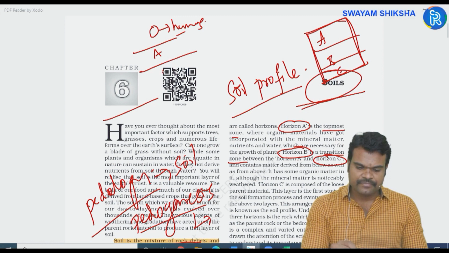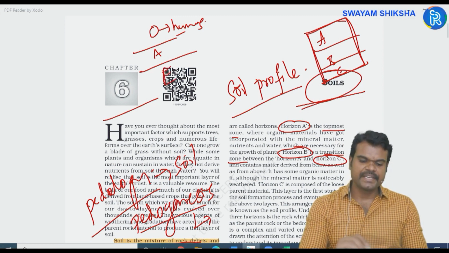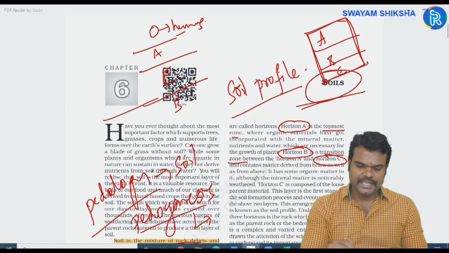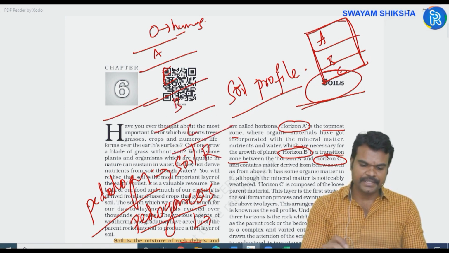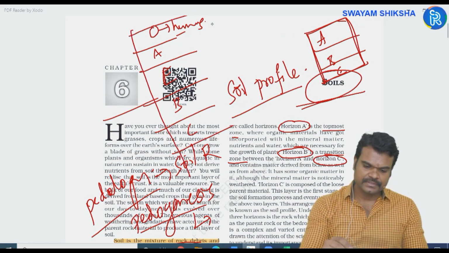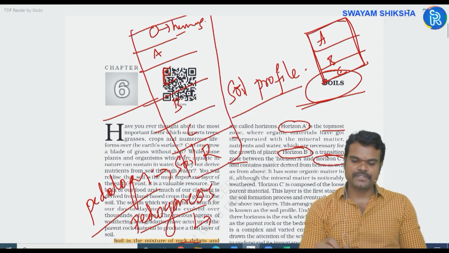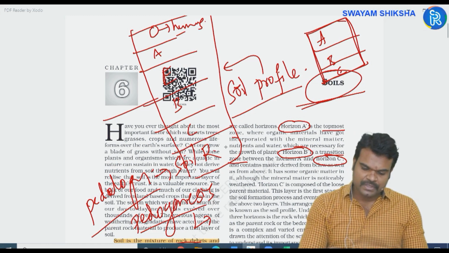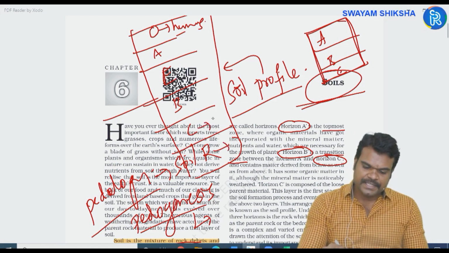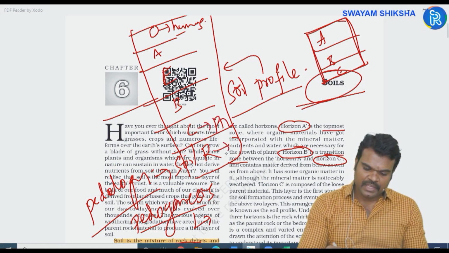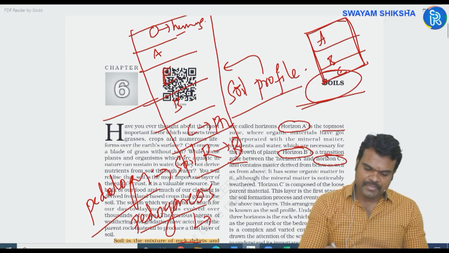Next layer is E layer. Next B layer. Next C layer. Next R layer. Okay, this is the detailed structure of the soil profile. This C layer is parent rock, and R layer is nothing but bedrock.